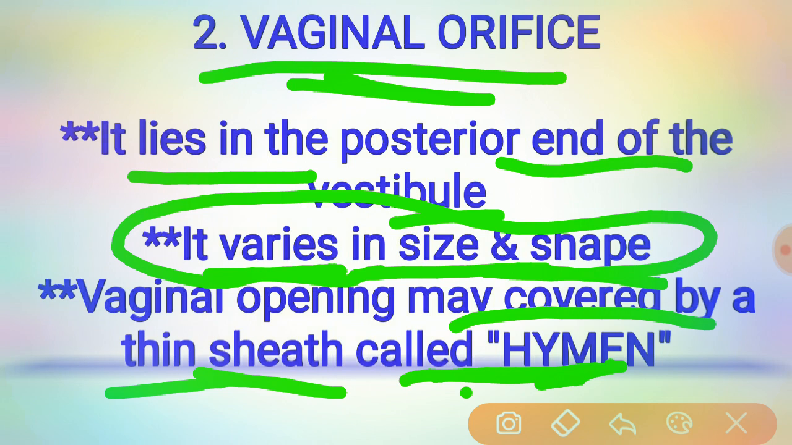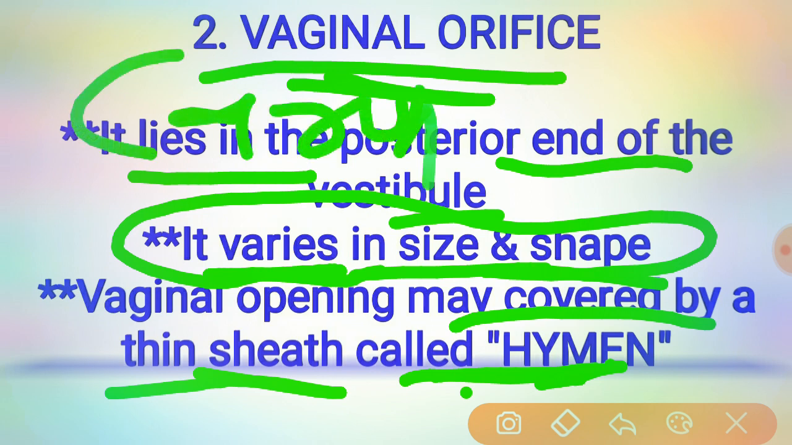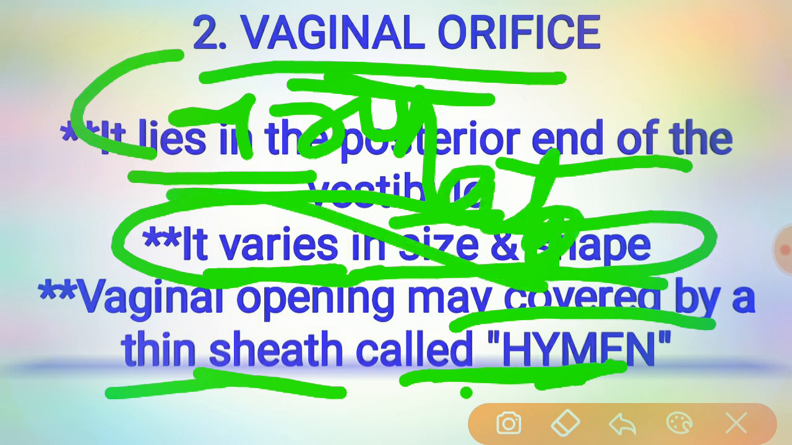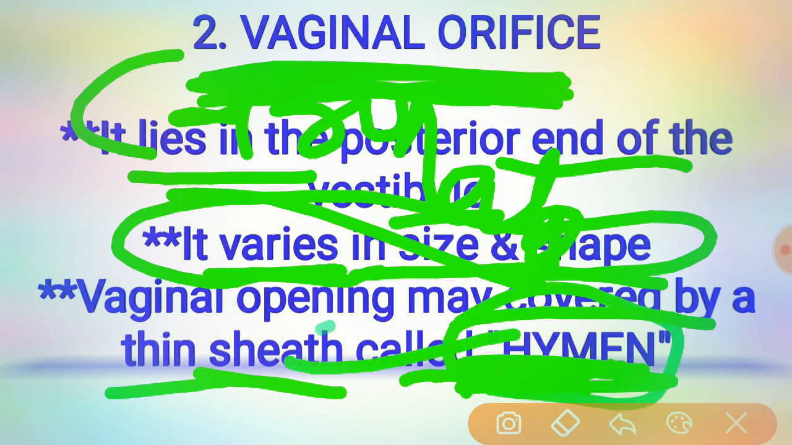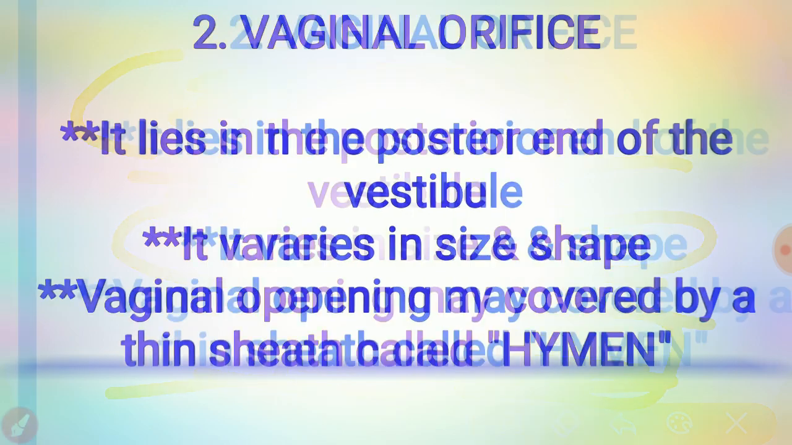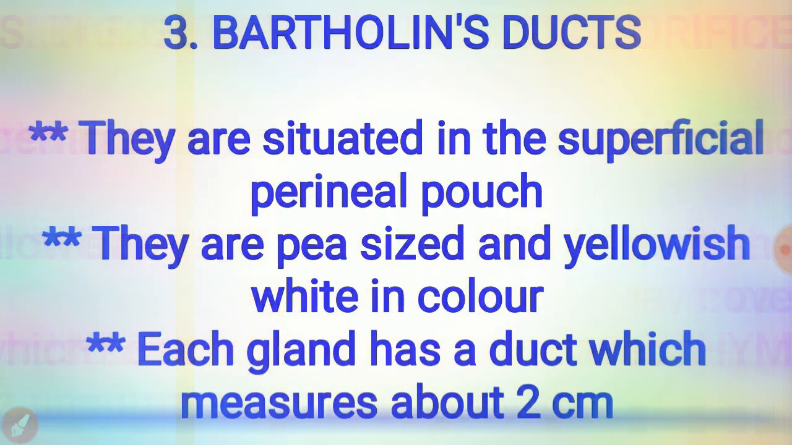Then during childbirth the hymen is extensively lacerated, and that is later represented by cicatrized nodules of varying size, called carunculae myrtiformes. Both sides of the hymen are lined by stratified squamous epithelium. This is the vaginal orifice, which consists of the hymen.